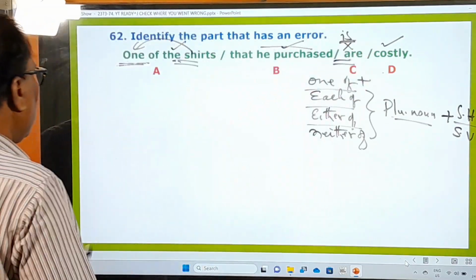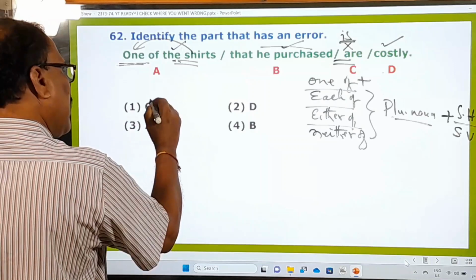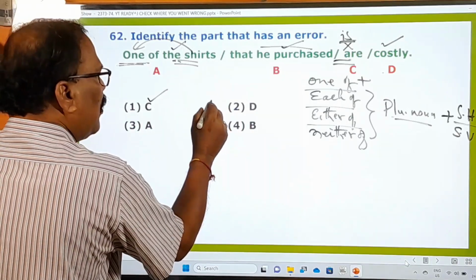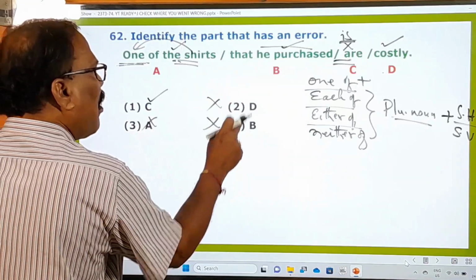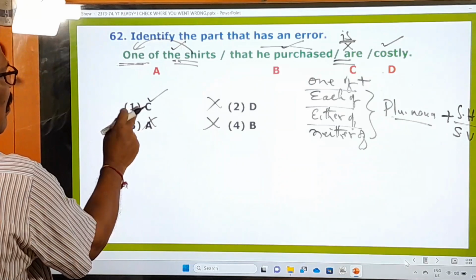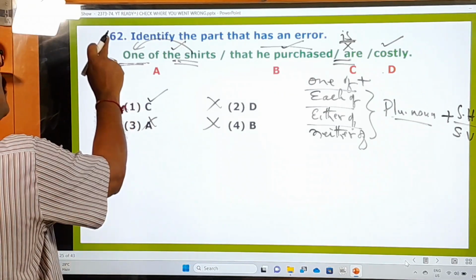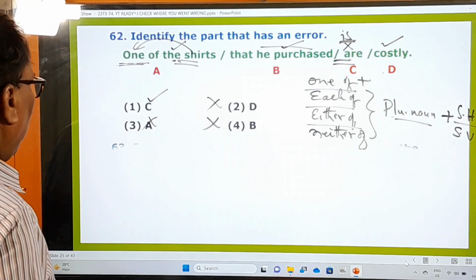Now let us see the options. Number 1, C, that is the first one is the right one, and 2D wrong, 3A wrong. In the A part, B part, D part, there are no mistakes. Only in the C part there is a mistake. The same one is given here. So the answer is number 1, C, that is the right one. And you go to the next question.